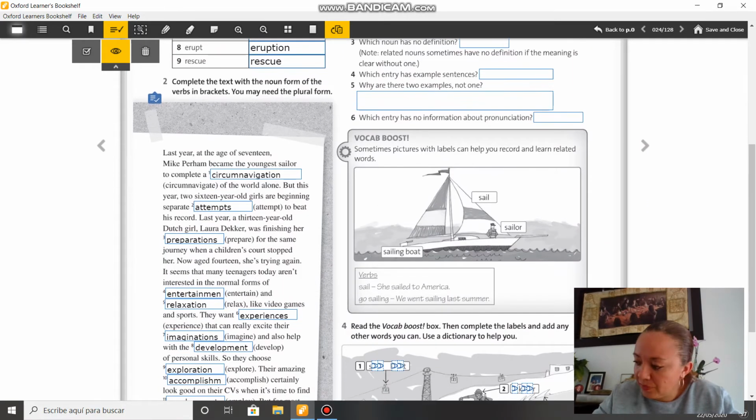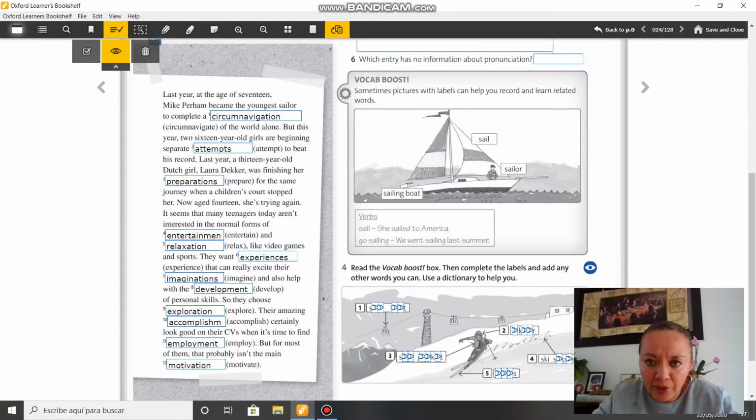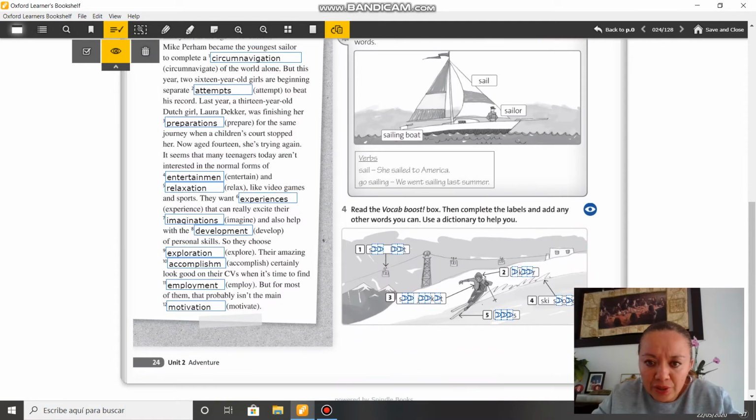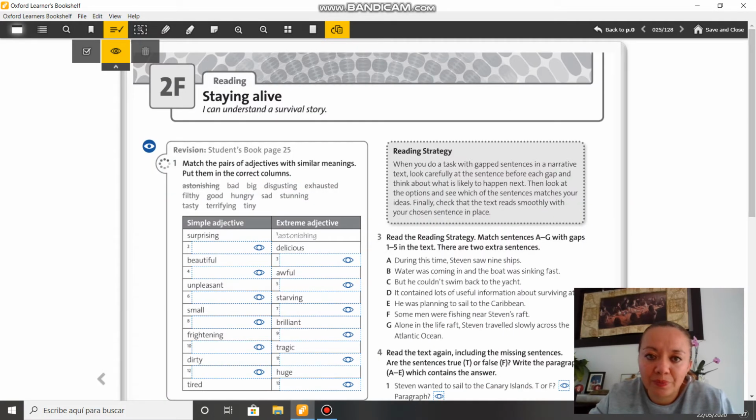And the vocab boost: sometimes pictures with labels can help you to record and learn related words. Okay? Read the vocab boost and then complete the labels and add any words that you can. Use a dictionary to help you. And here we have ski lift, ski jacket, skis, ski slope, skier. We can say also ski, el cielo, okay? So we can form many words with just one.